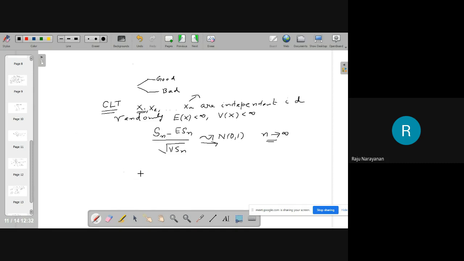Now we will make use of the central limit theorem, and actually we have only minimum hours to complete so many portions. Otherwise, I could have drawn a number of examples. Now I give you an assignment: you take binomial, Poisson, gamma, etc., and you increase n.